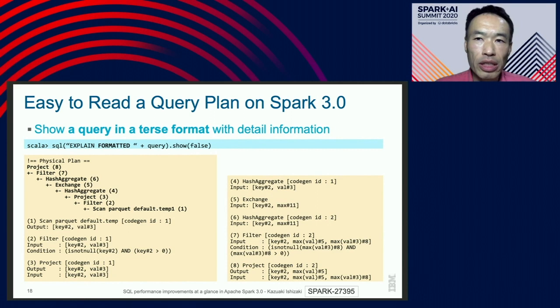If you want to see detailed information such as the input and output columns for each operation, you can see the attribute part for each operation in the second part. For example, you can connect the first part and second part using the number. For example, number 1, number 2.